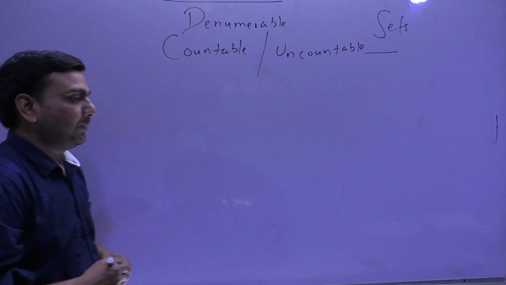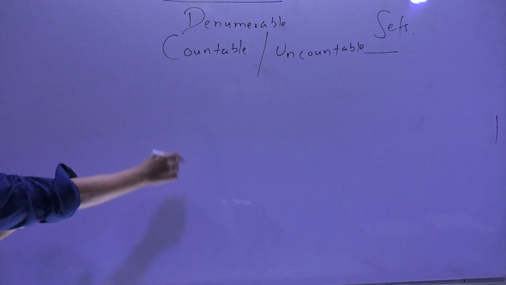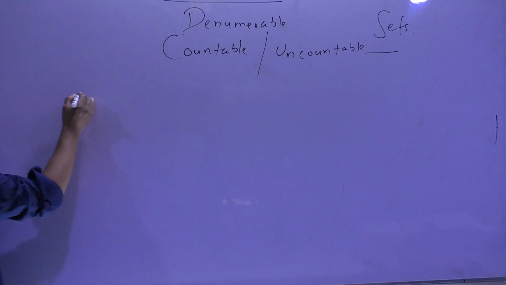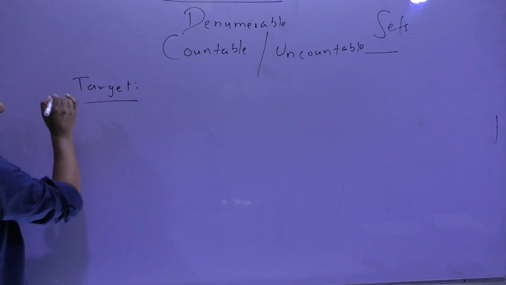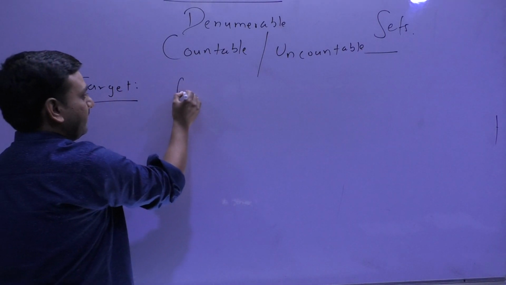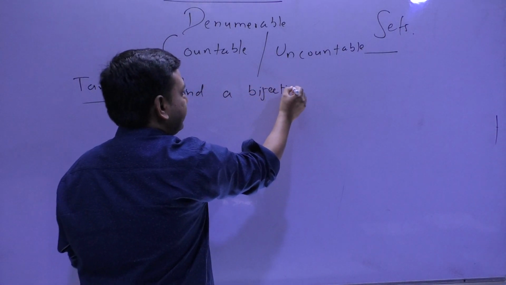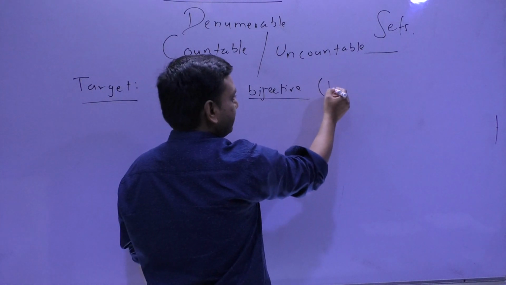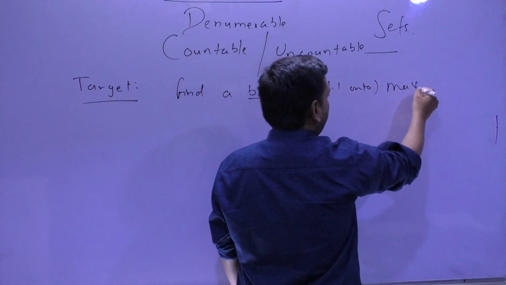So for this topic, in the starting only, today I am giving you a target, and the target is find a bijective, bijective means 1-1 onto map.